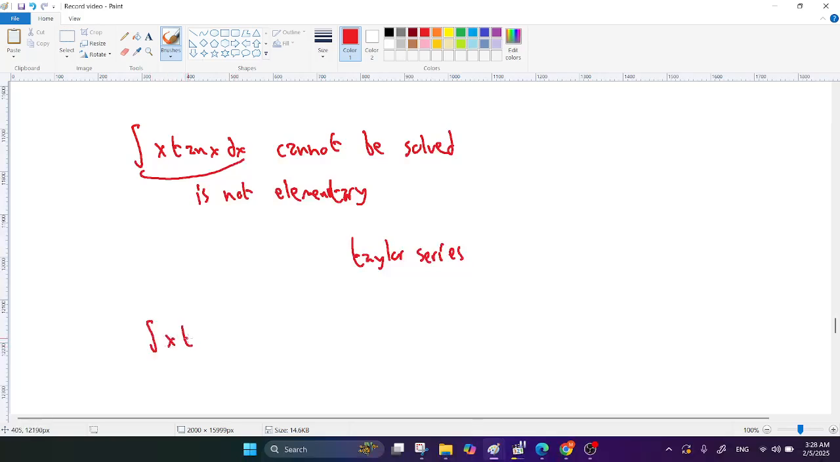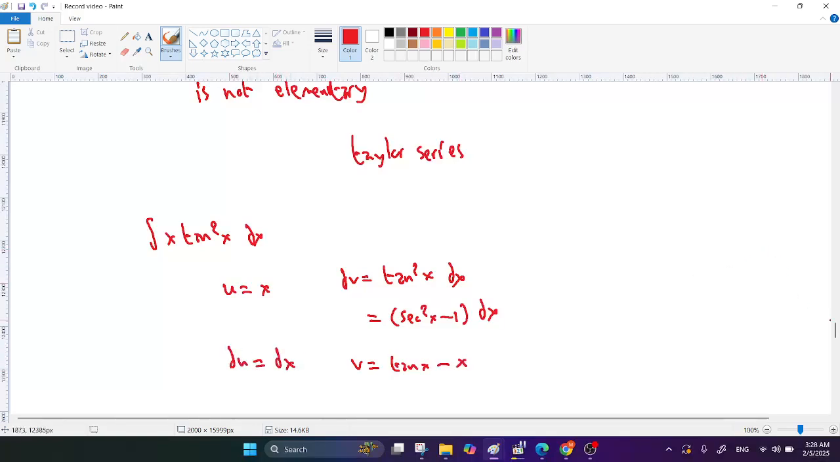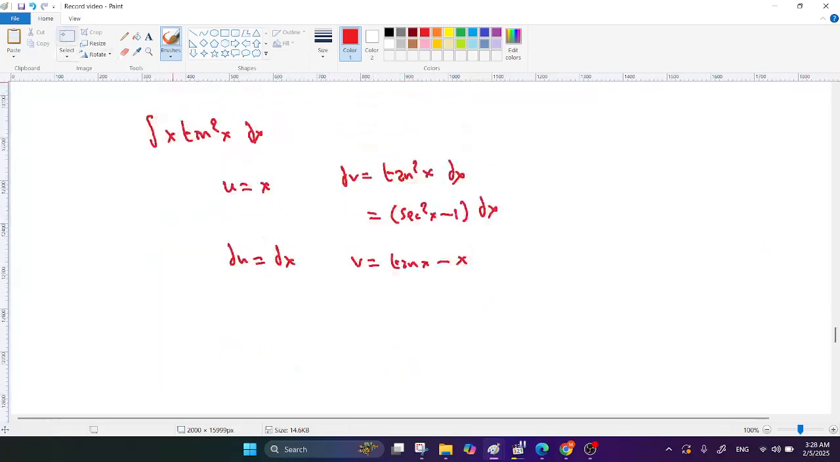You may say the integral of x tan squared x dx also cannot be solved, but you are wrong. We can solve this one. Let's see. You can do it like this: u equals x, dv equals tan squared x dx, which equals secant squared x minus 1 dx. So v equals the integral, which equals tan x minus x, and du equals dx. So this integral, we can solve it.